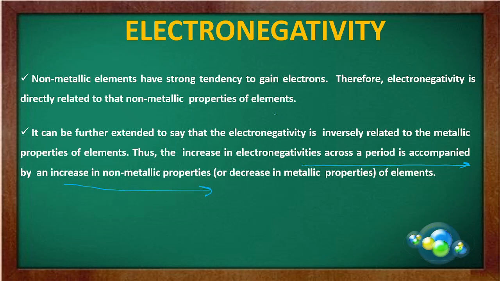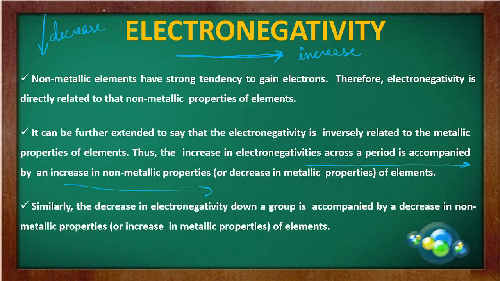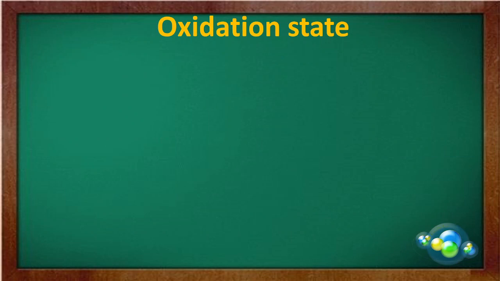Then in short, what we can say is that if we are moving from left to right in a periodic table, if you are moving in this way, the electronegativity will increase, and if you are moving from top to bottom, the electronegativity will decrease. Similarly, the decrease in electronegativity down a group is accompanied by a decrease in the non-metallic property.